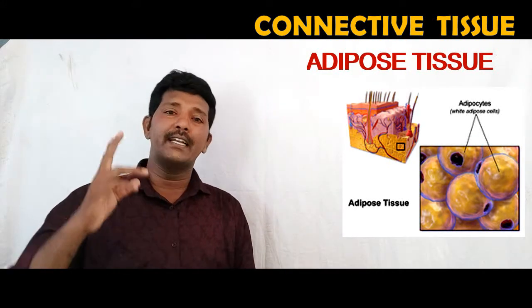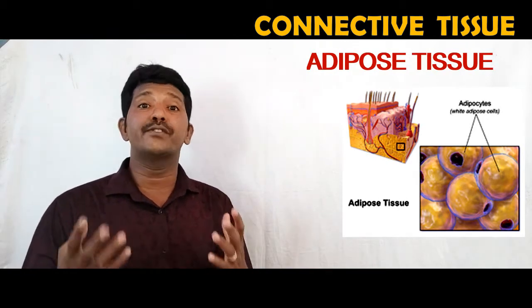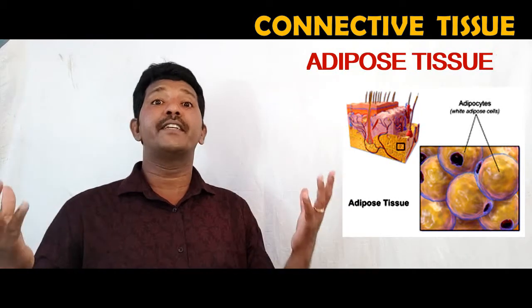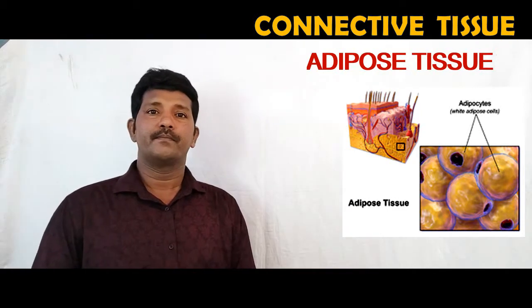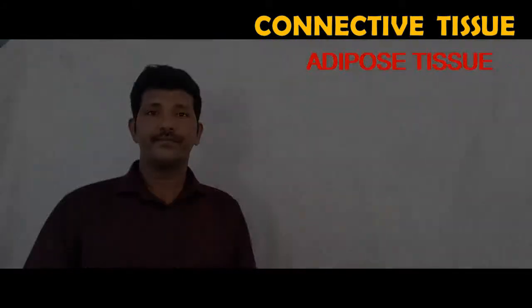Another function is that it acts as an insulator that prevents loss of heat from the body.